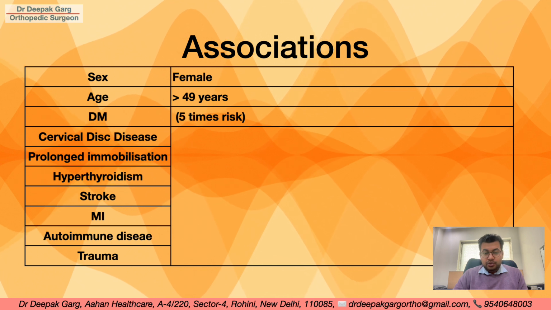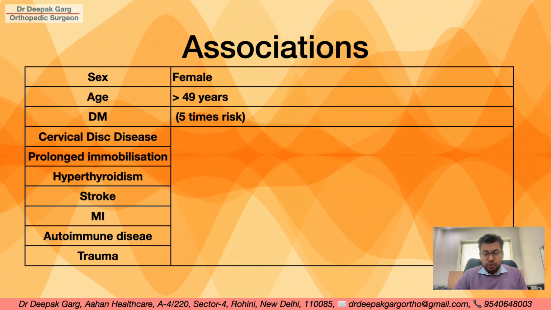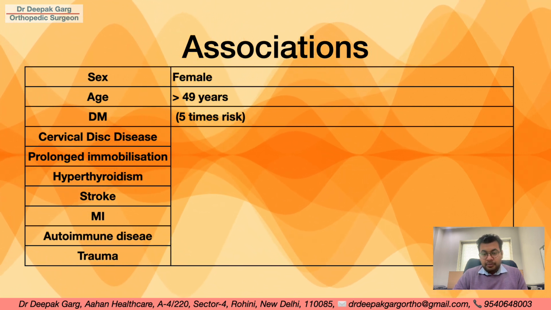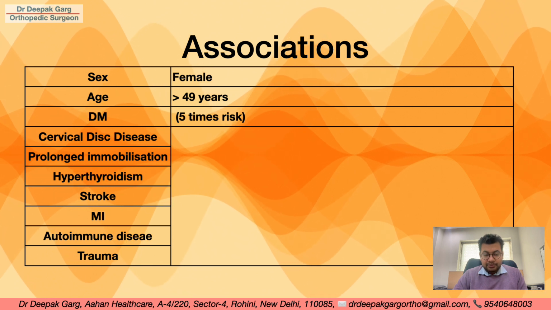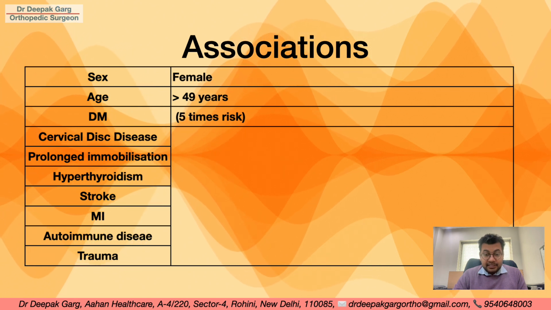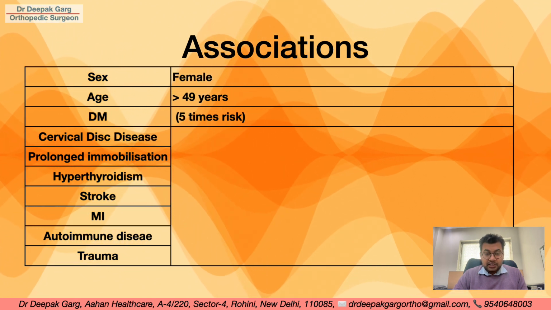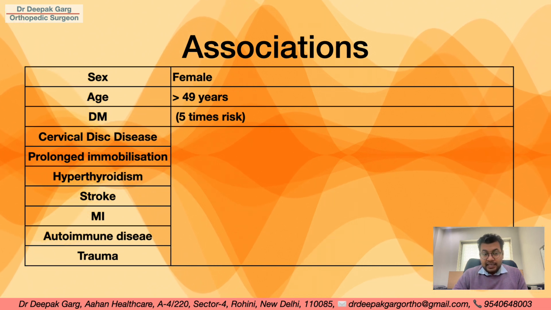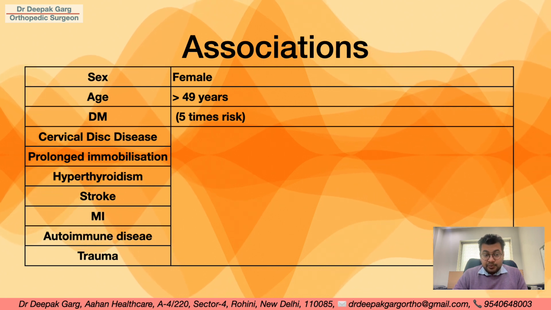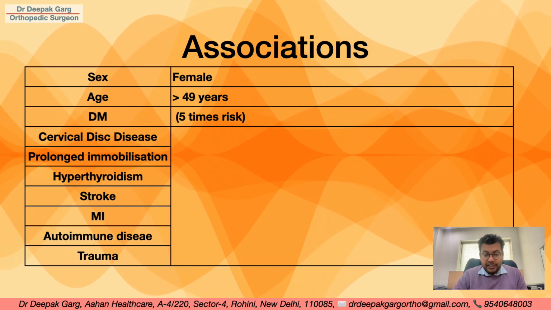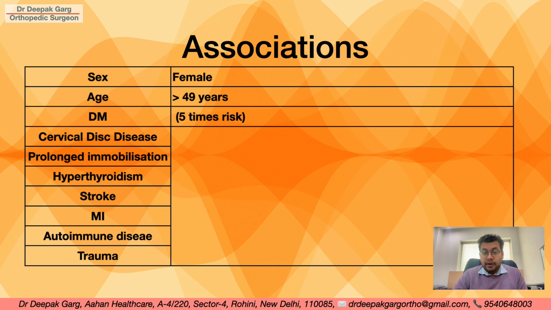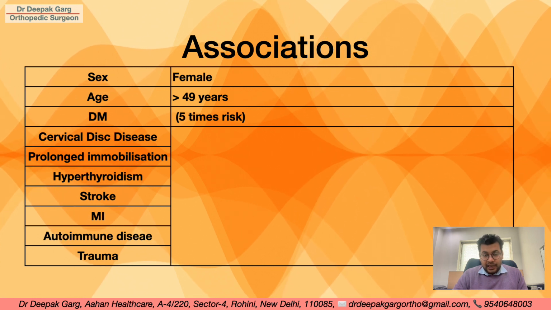Now there is no exact cause, no primary cause known to cause adhesive capsulitis. There are multiple associations. Female sex has an association with adhesive capsulitis. Age more than 49 years has an association. If a patient has diabetes mellitus, then he has 5 times more risk of developing adhesive capsulitis as compared to normal patients without diabetes mellitus. Patients with cervical disc disease, prolonged immobilization, hyperthyroidism, stroke, myocardial infarction, autoimmune disease, or a history of trauma, these are all associations of